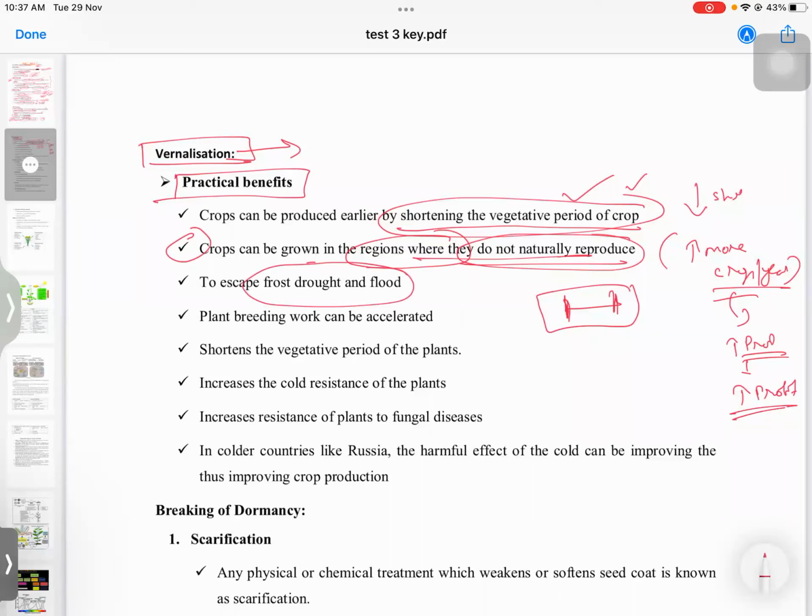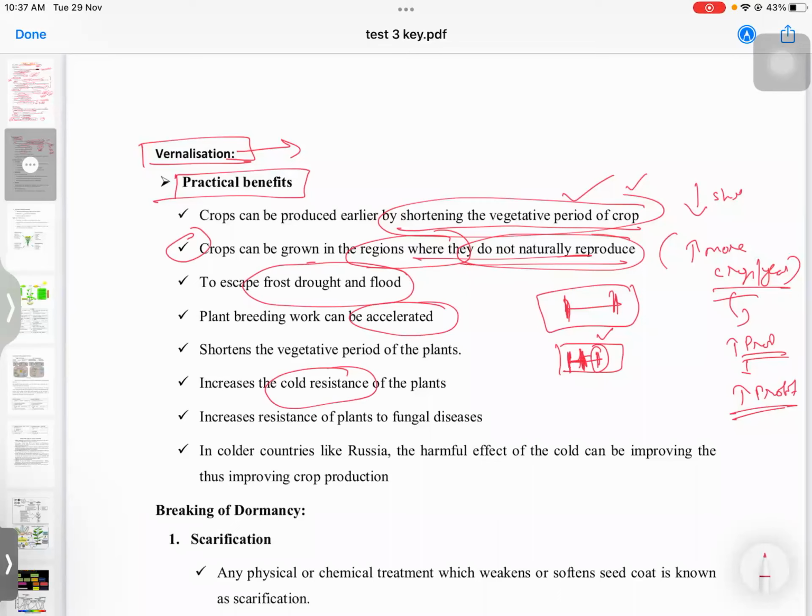Because it shortens the period, it will complete its life cycle in a very short period before frost comes in some areas. Also it can accelerate plant breeding, and it increases cold resistance.